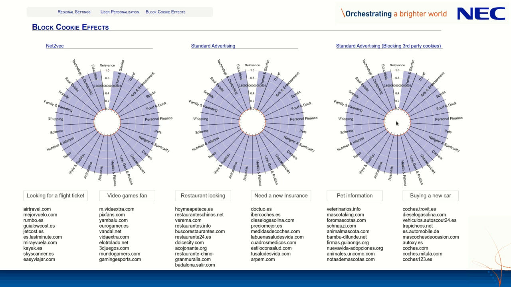That, as you know, probably all browsers will do by default in less than 1 year. So here we define some personas.